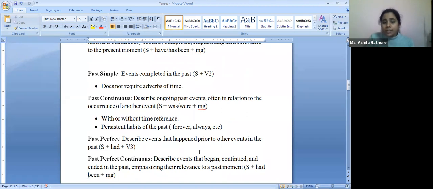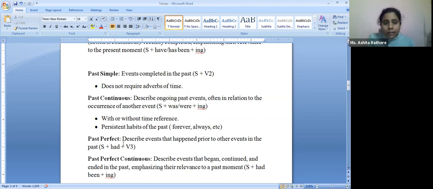Again, persistent habits of the past, especially if you are using forever or always, or something like that in the past sense. For example, I was always crying in my first. So now what is this? Something you were doing continuously, you can definitely use the ing form there.